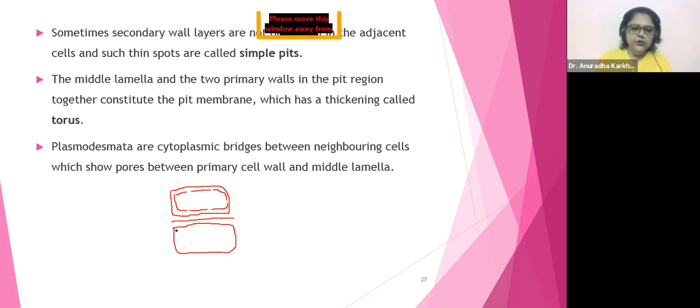Similarly, here also I am going to show it the same way. So here, there are small gaps. They are not very large gaps as such. But these small gaps that can be seen will be called as what? Simple pits. Okay. Now they are saying, let me complete this, otherwise it will look very odd. Yes. Now they are saying that,